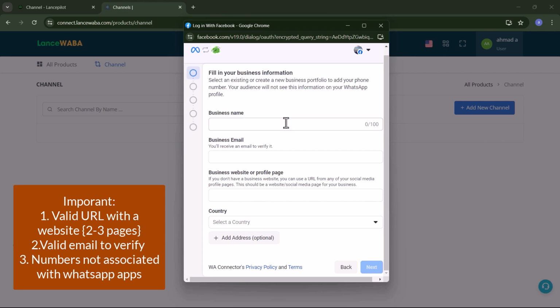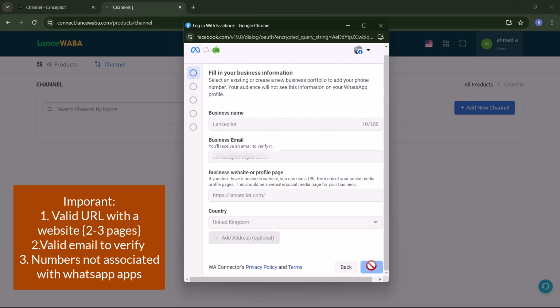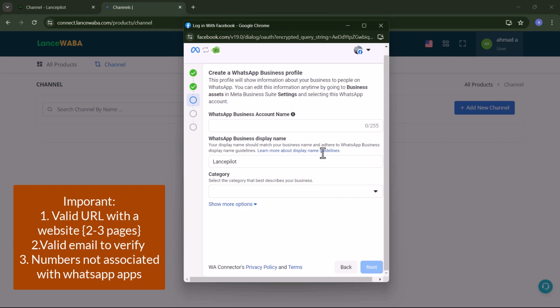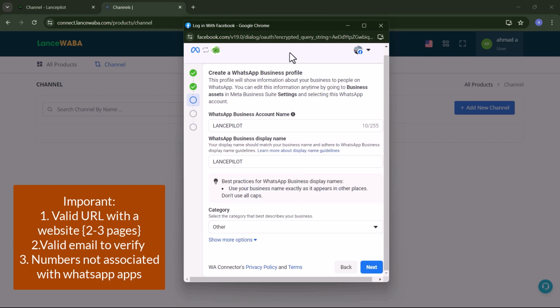So let me just fill it out. Then click Next.